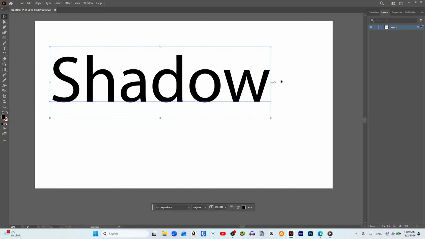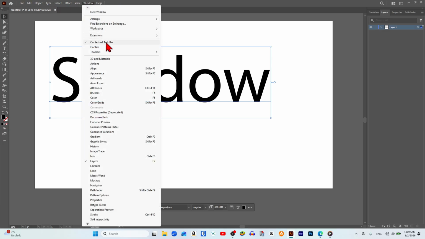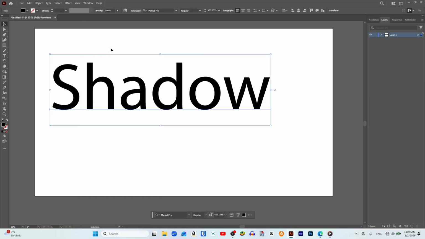To do this, we go to the top menu of the page, and among all these options, we click on Window. Now in the drop-down menu, we go just above the toolbar's text where it says Control, and we click on it. As you can see, the control bar is automatically displayed just above our artboard. And here we go to the two color boxes on the left.